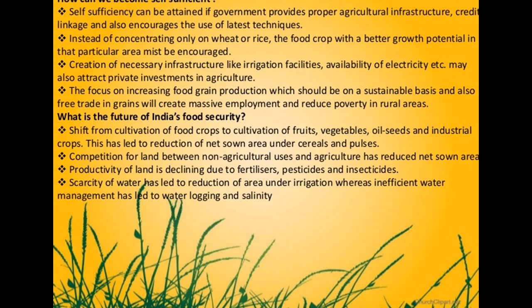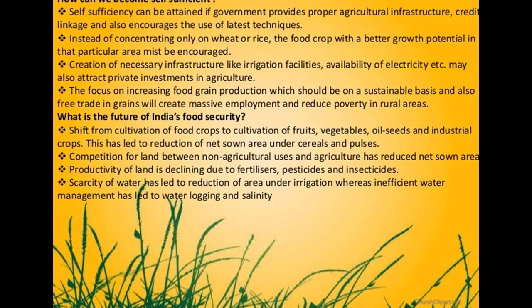Food grain production should be on a sustainable basis, and farmers should get free trade in grains, so that they can easily provide it to other wholesale markets, which can reduce the poverty level in rural areas.